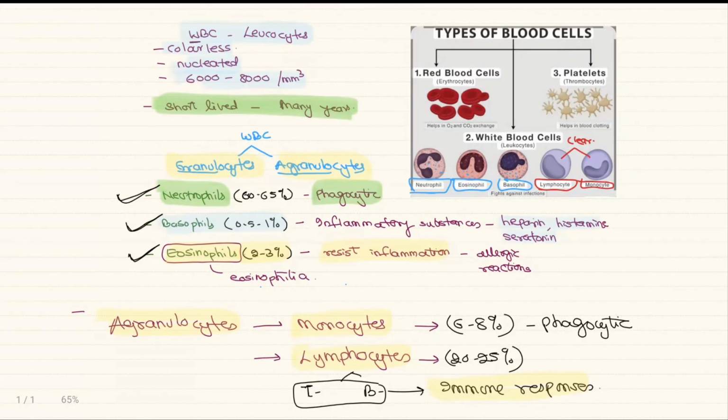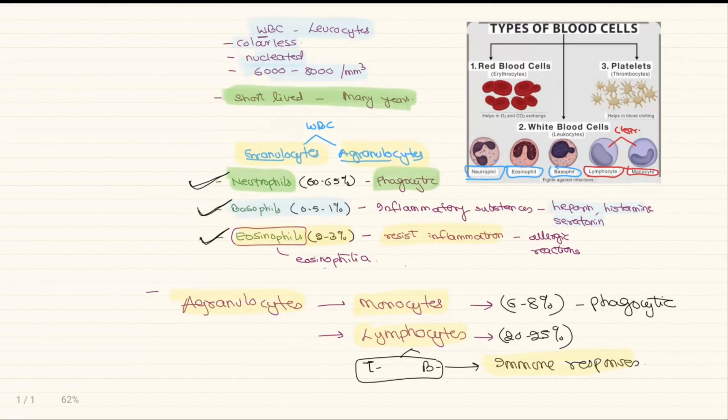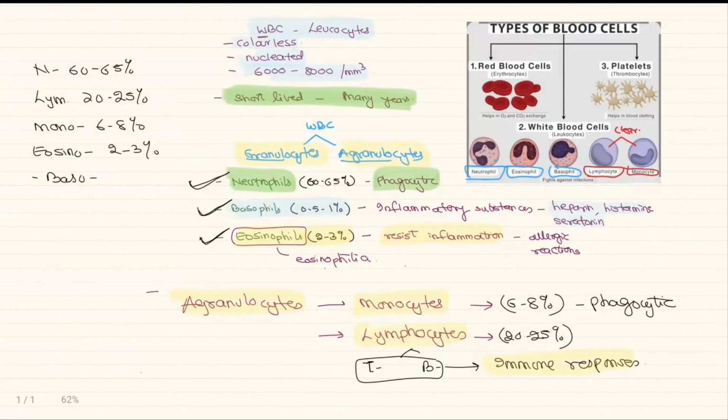Now, as you can see, there are so many percentages here, right? So let's arrange all the cells based upon the percentages. We have neutrophils 60 to 65%, followed by lymphocytes 20 to 25%, followed by monocytes 6 to 8%, followed by eosinophils 2 to 3%, and the last one is basophils 0.5 to 1%.